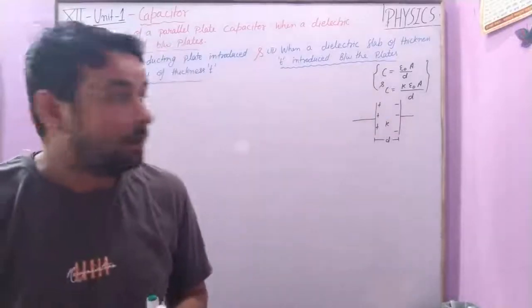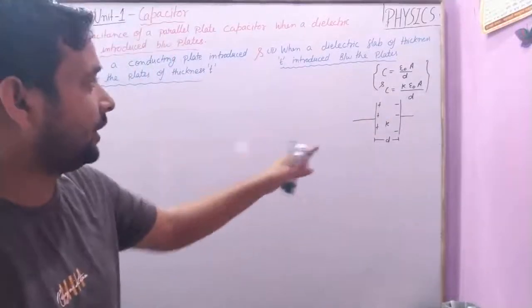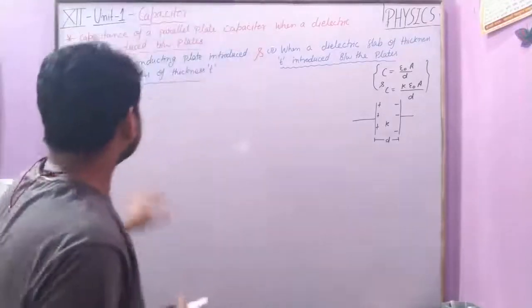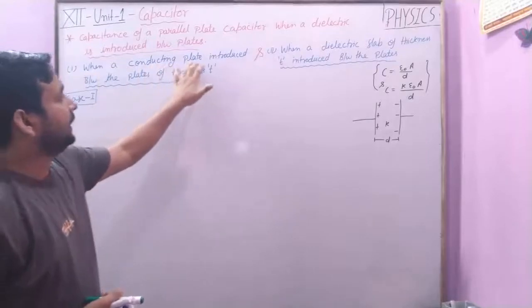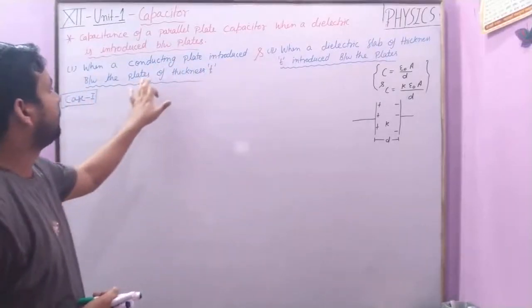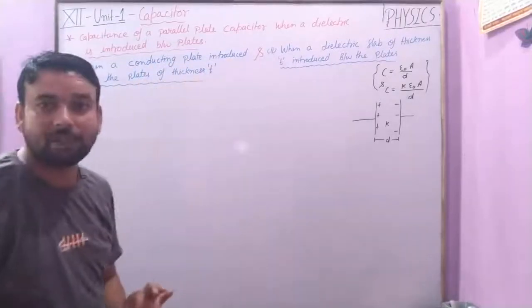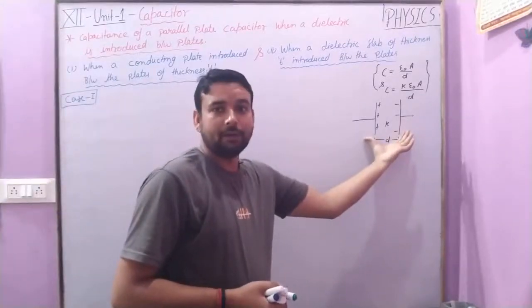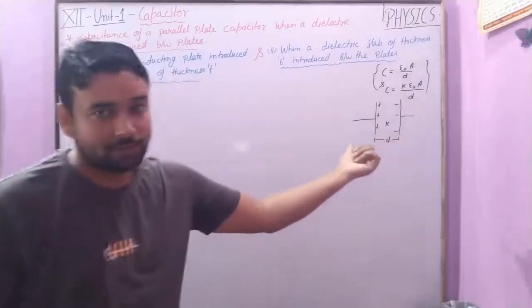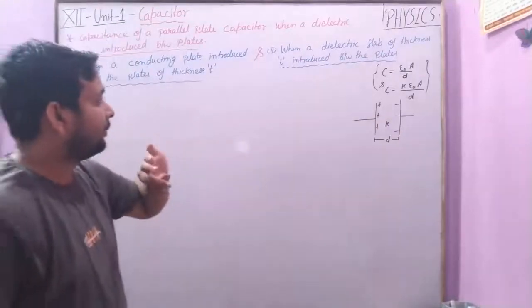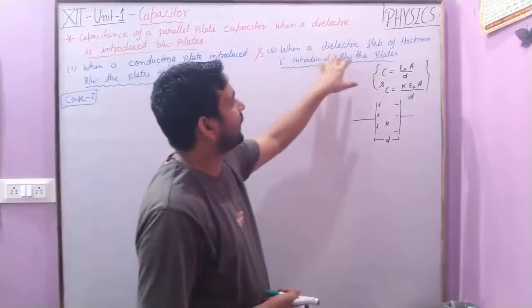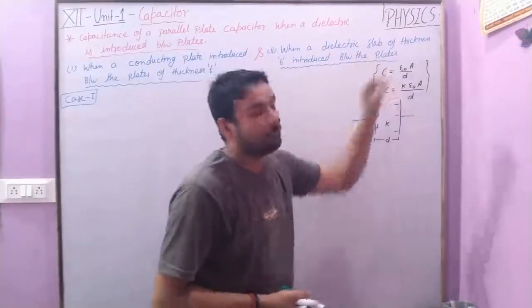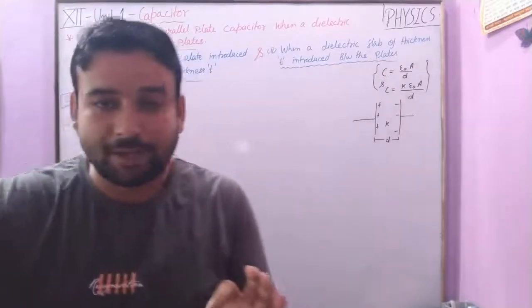Now on this particular topic we have some special situations. One, when a conducting plate of thickness t is introduced between the two plates of the capacitor. And another situation is when a dielectric slab of thickness t is introduced between the plates. There are two different things.